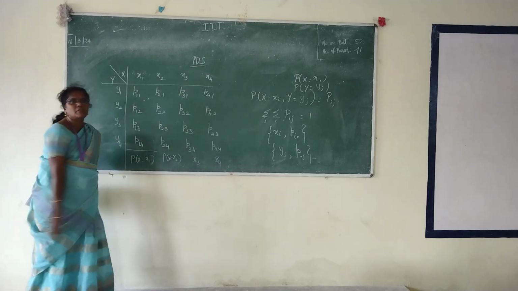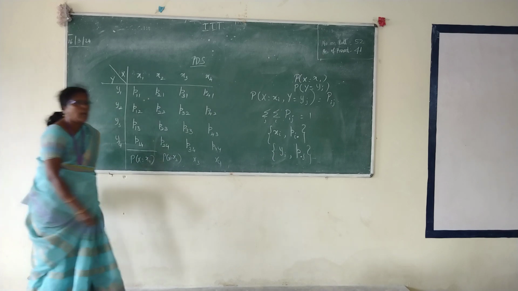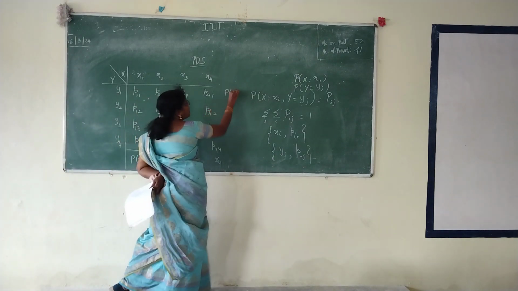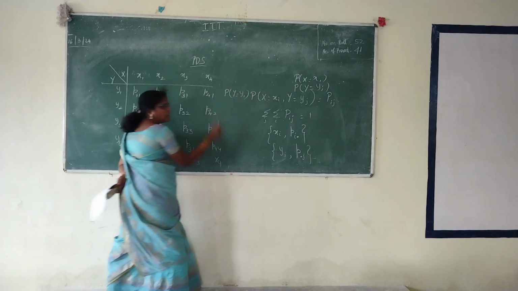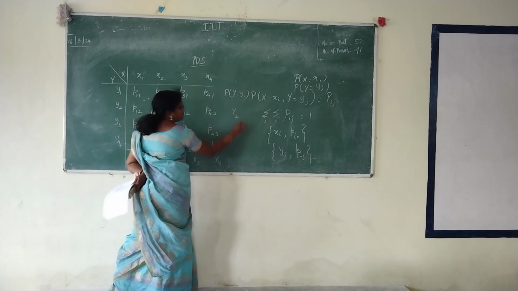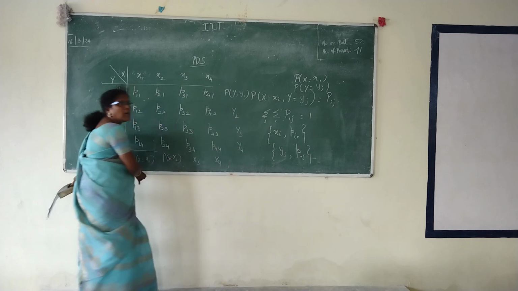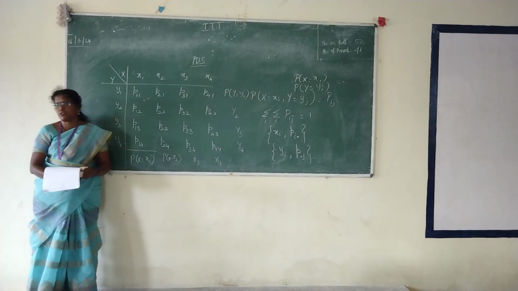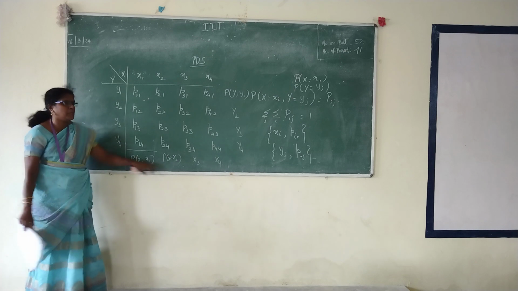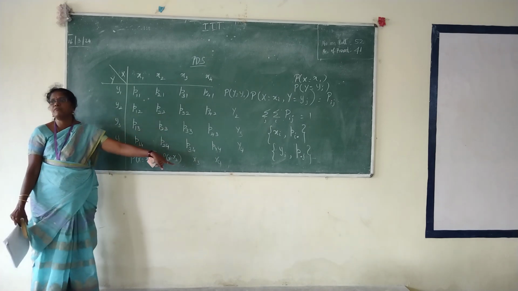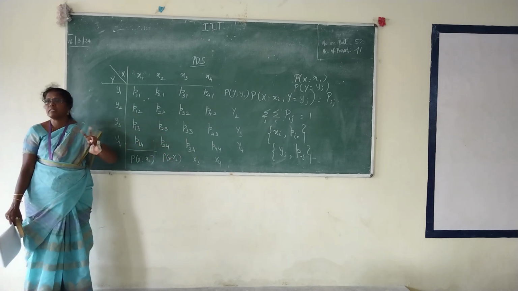Similarly, row wise total: the first row will give you y1, you are going to find the probability of y equal to y1. Second row y2, third row y3, fourth row y4. This is called the marginal probability mass function. This is the marginal PMF for x and that is the marginal PMF for y, if you need x and y separately.